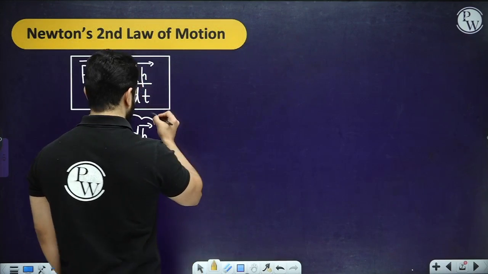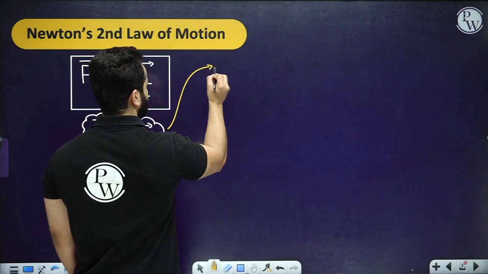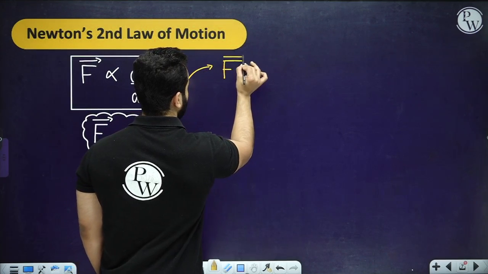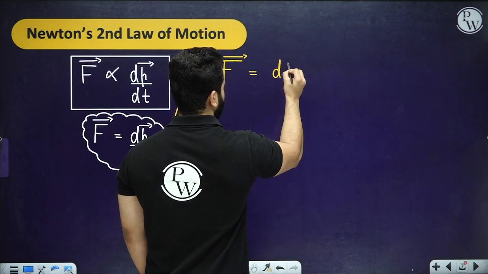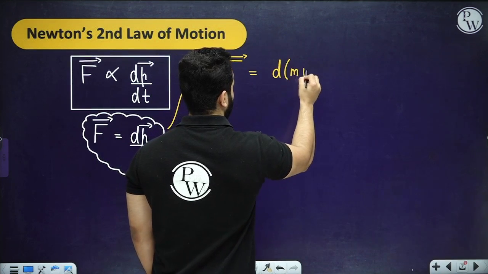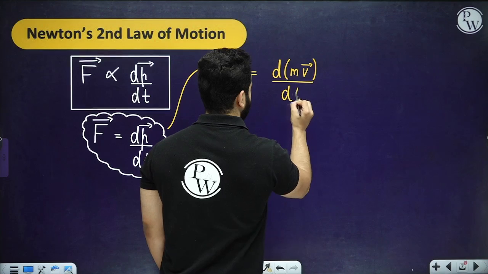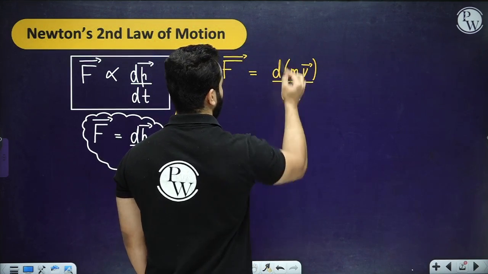So if momentum is mass times velocity, force can be written as d(mv) by dt. Is that correct? So this is going to be a new formula.